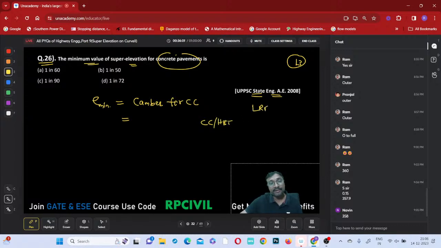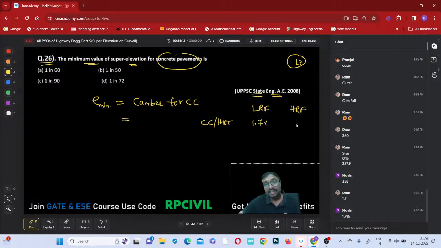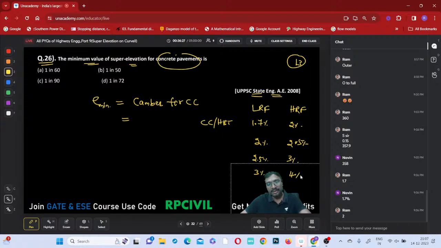This is your low rainfall condition. LRF is low rainfall condition. High rainfall condition, right? Verma, check it out. Low rainfall condition 1.7 percentage. High rainfall condition 2 percentage. This is 2.5 percentage, 2 percentage and 2.5 percentage. And this is 2.5 percentage and this is 3 percentage. And what is this one next? You can say 3 percentage and this is 4 percentage. Yes or no? So this is thin bituminous concrete. Next, WBM water bound macadam or this gravel. This is earthen. Now for the cement concrete is only mentioned, means that which one?